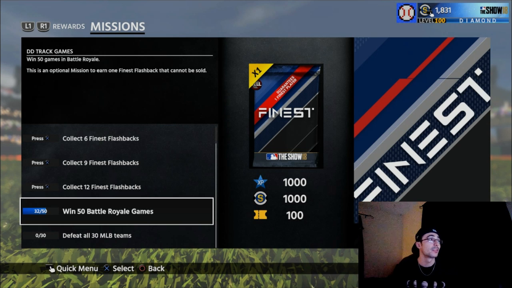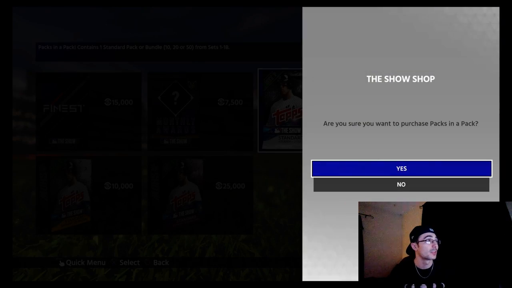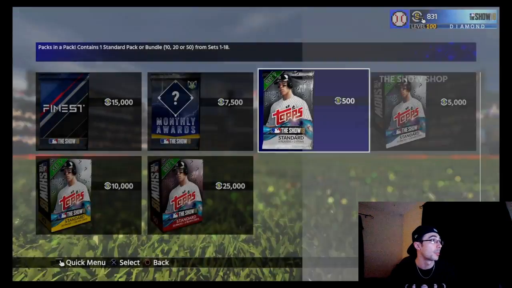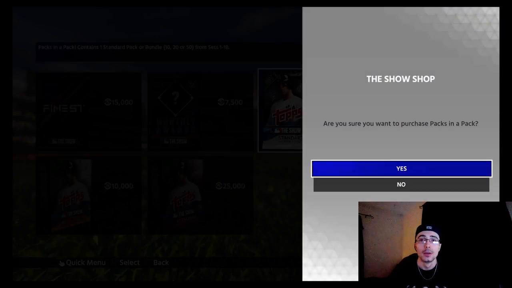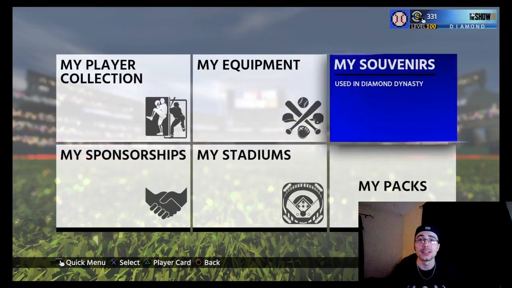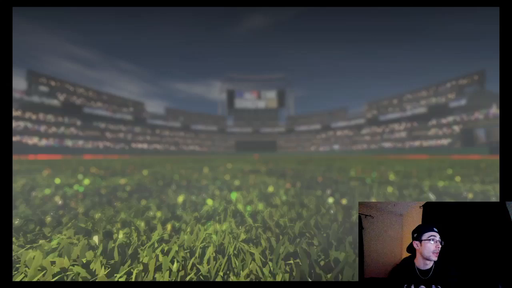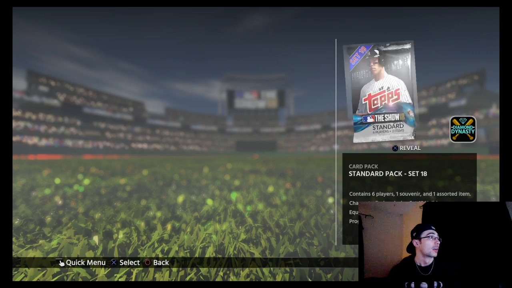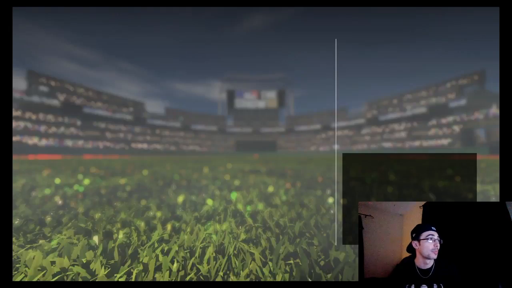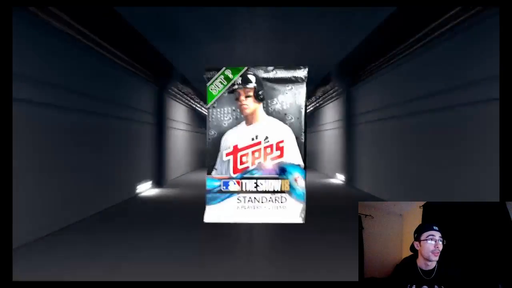I don't know if you guys knew this, but I also didn't know this. I don't really open up packs that often, but they do have the packs in a packs pack in the store. So for 500 stubs, you can get a pack. I know the packs are still half price. I believe the last time I bought some packs in this store, they had the set 18 equipment items for Craig Kimbrel, but that's exactly what I got there in the first one. Got a couple of these. I like how they put these packs in a packs pack, though, because the packs are still half price, and you have a chance to get a variety of packs from all the sets from earlier in the year.